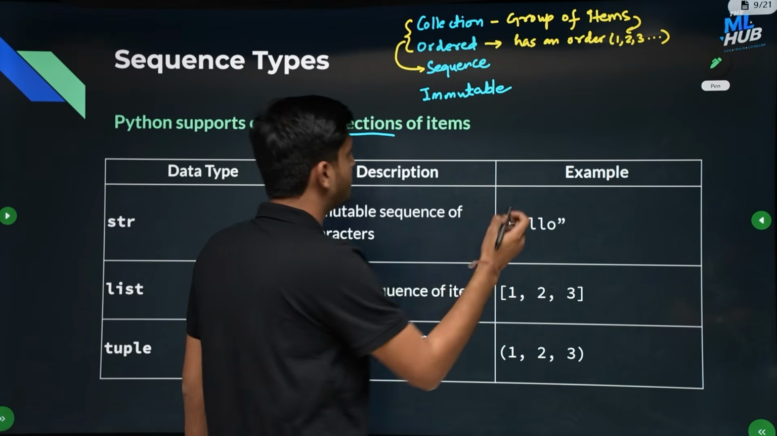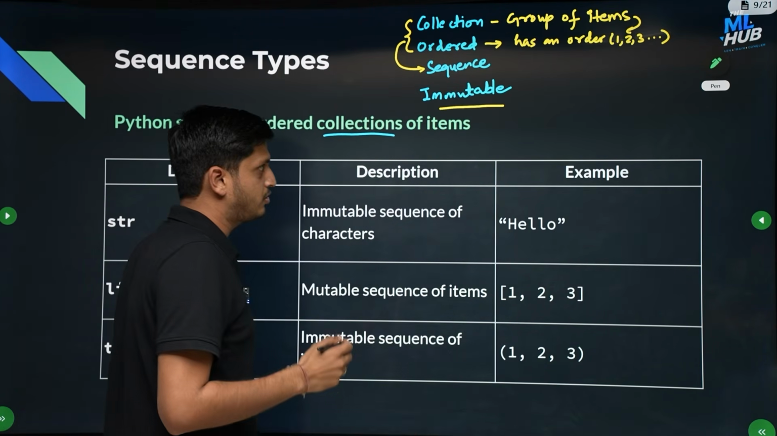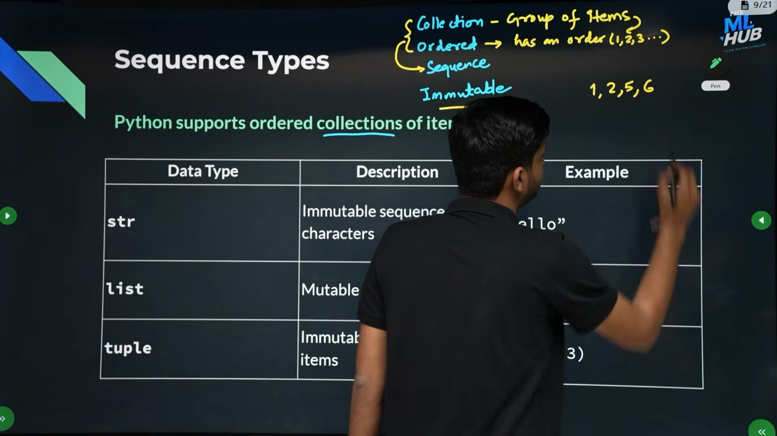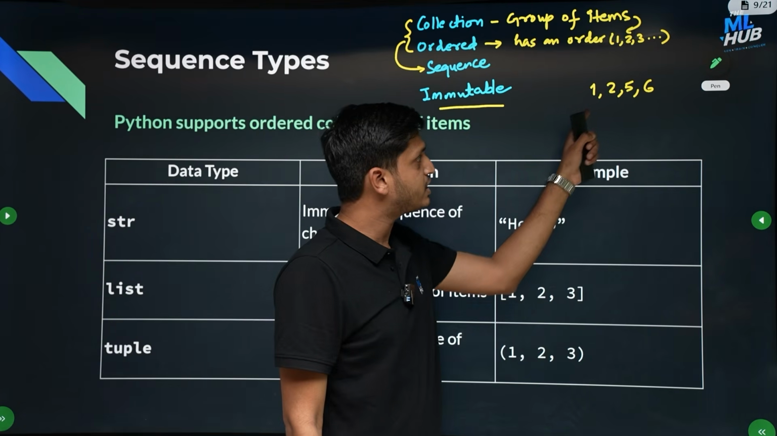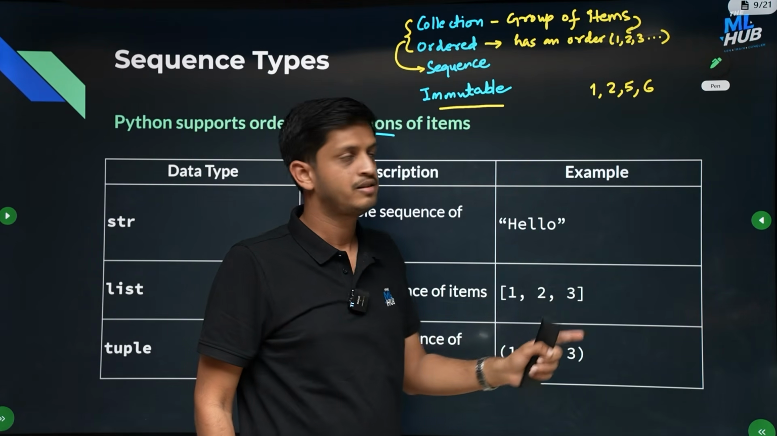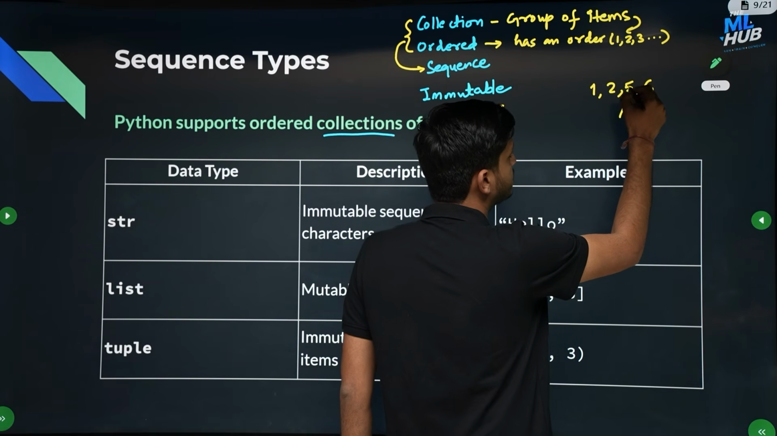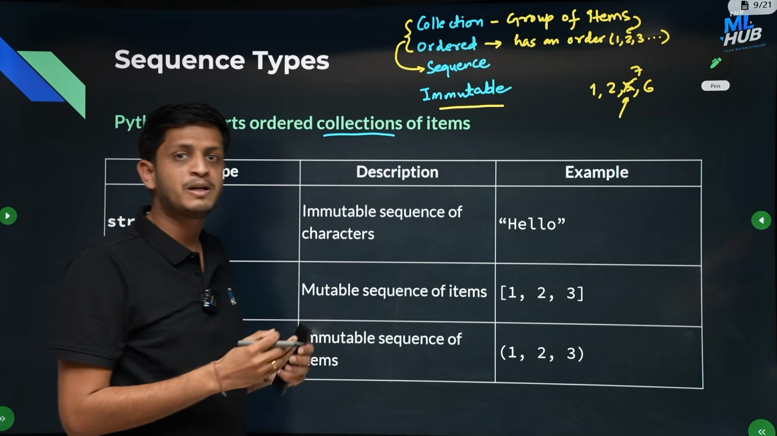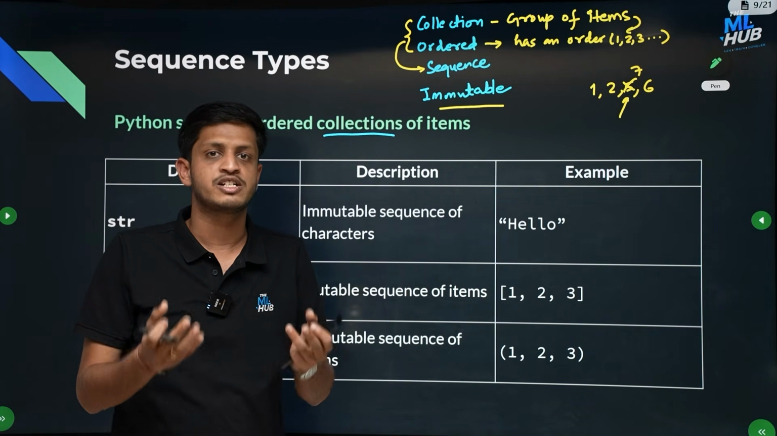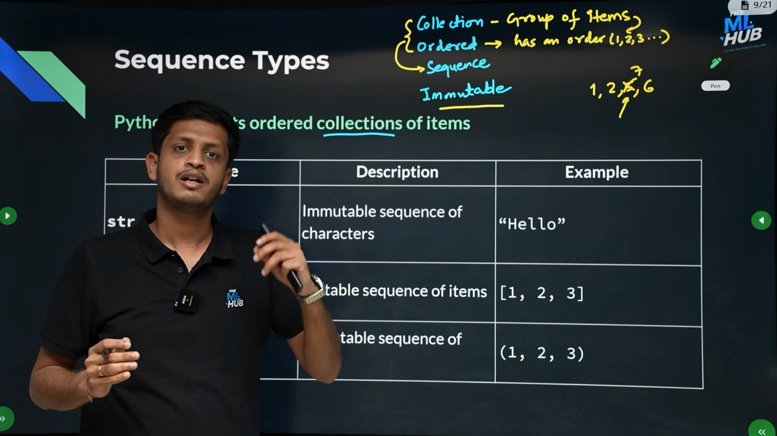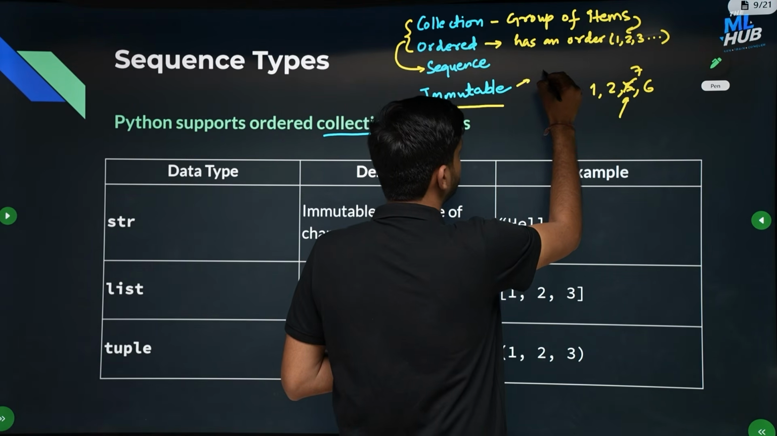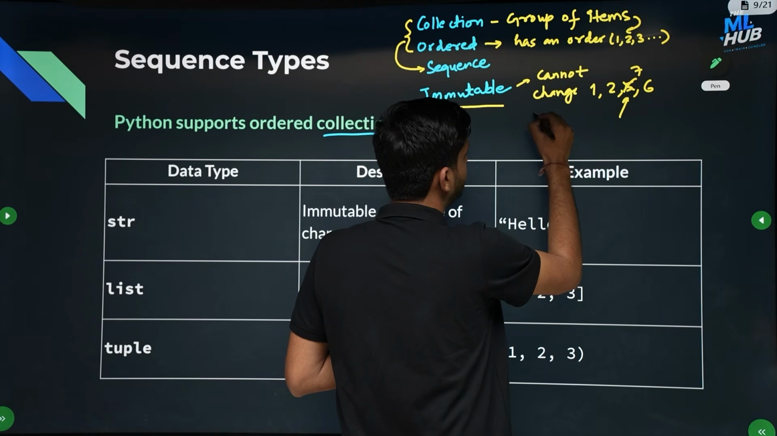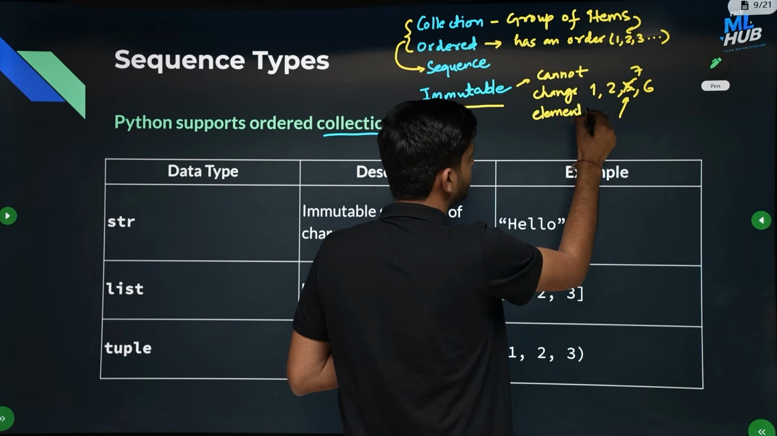Okay. And what is the meaning of the fourth word, immutable? So let us take any sequence. Let us say a sequence of items 1, 2, 5, 6. Now if you can change a particular item in this sequence, let's say I want to change the third element, I want to change this 5 into 7, if you can do that, then that particular sequence is called mutable. Mutable means you can change it, and if you cannot change it, it is called immutable. So immutable means you cannot change elements in the sequence, elements in the collection.